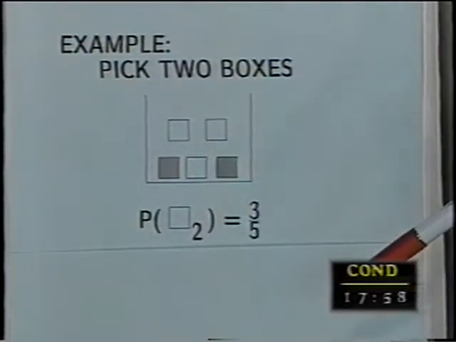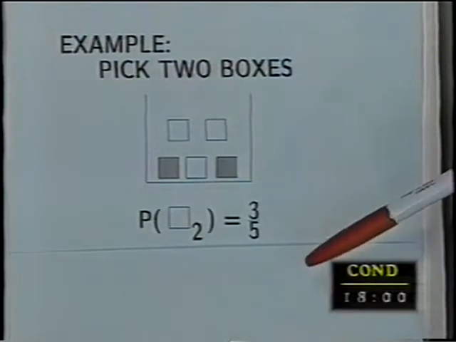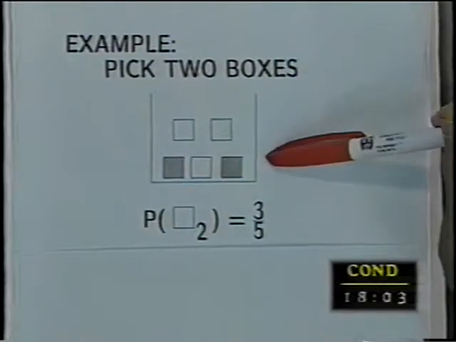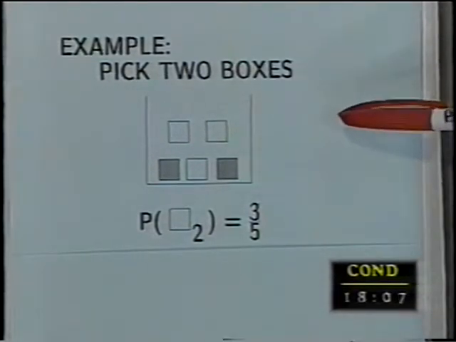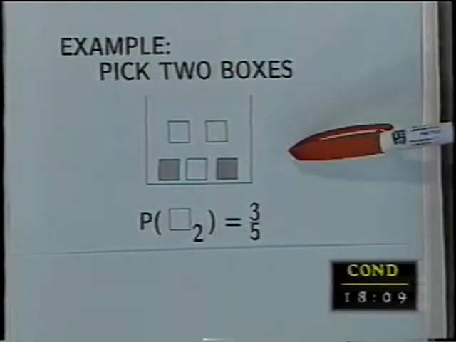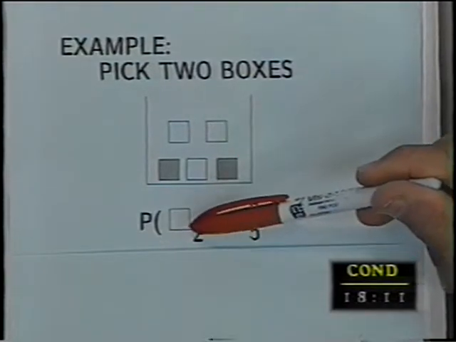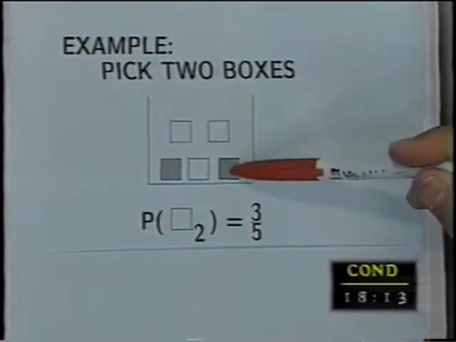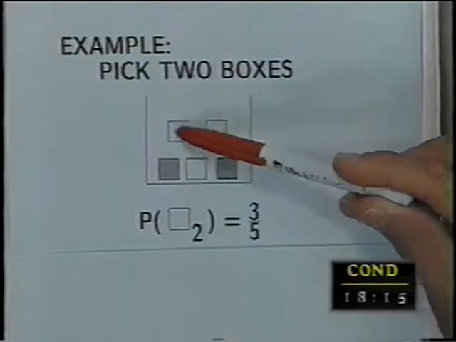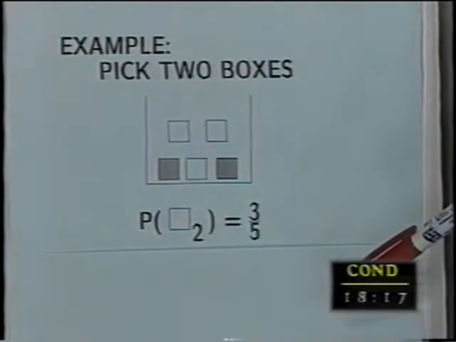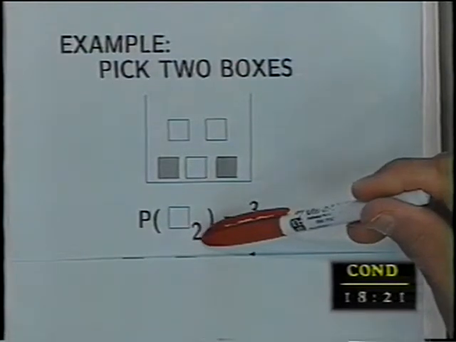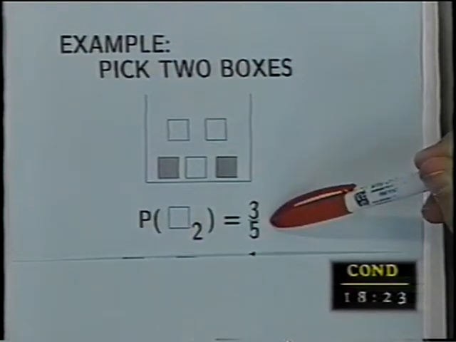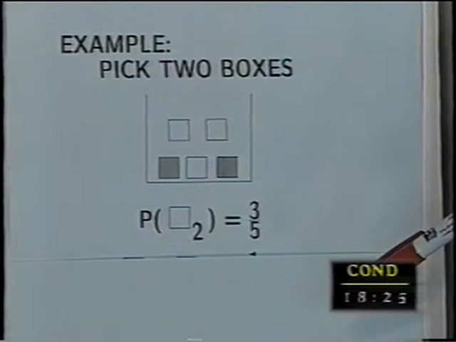Well, if we don't know what the first one is, we put it right in our pocket without looking, it's as if one of the boxes fell under the couch. We don't know what it looks like. So the one we have is equally likely to be any one of them, and therefore there's a 3/5 chance that it's white. So the probability of the second pick being white is 3/5, without knowing anything, no conditions.